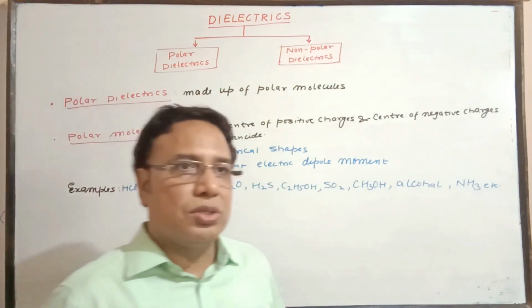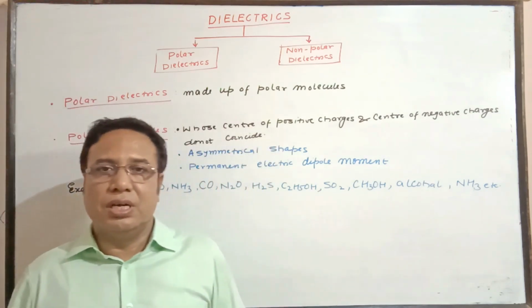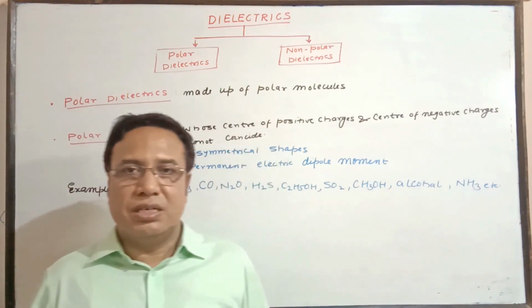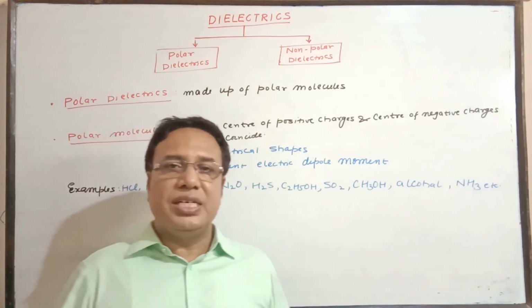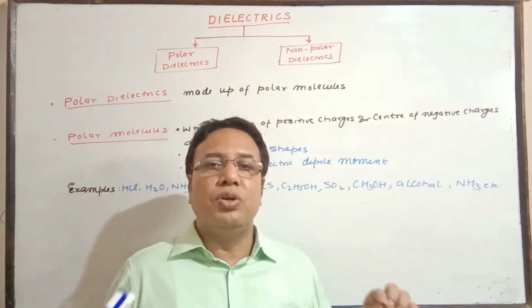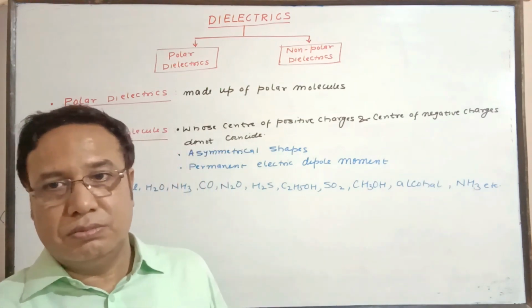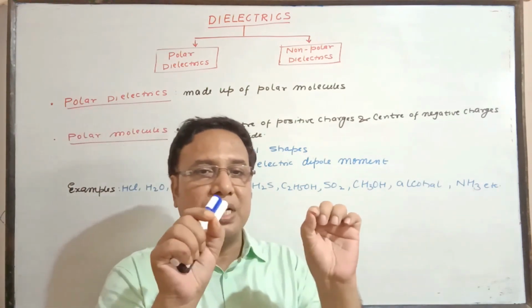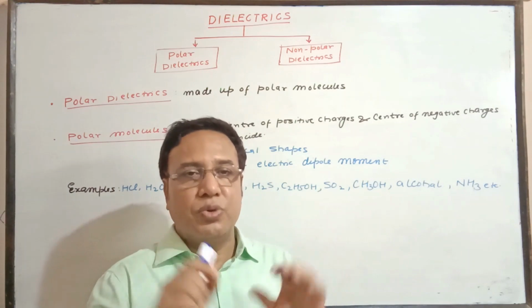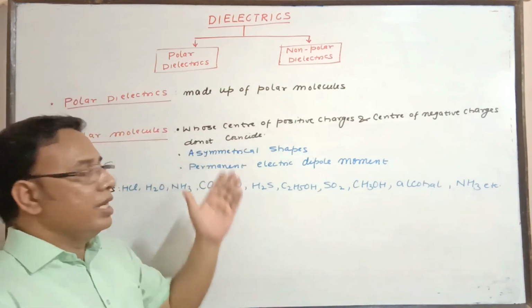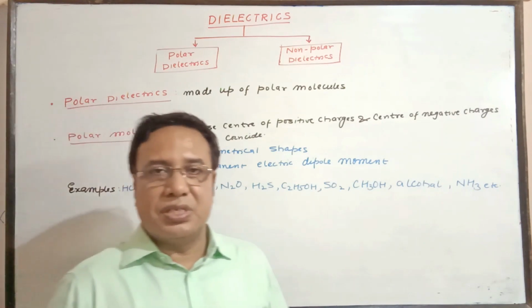Polar molecules are those whose center of positive charge and center of negative charge do not coincide, or they are not at one point. They are at two different points. They have asymmetrical shapes.